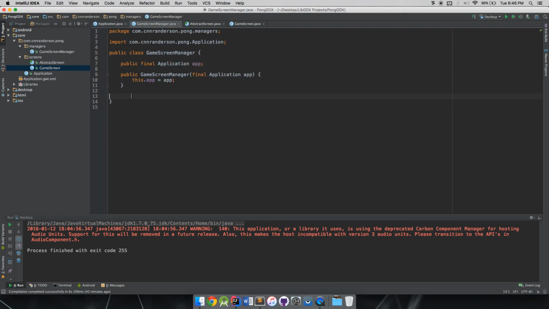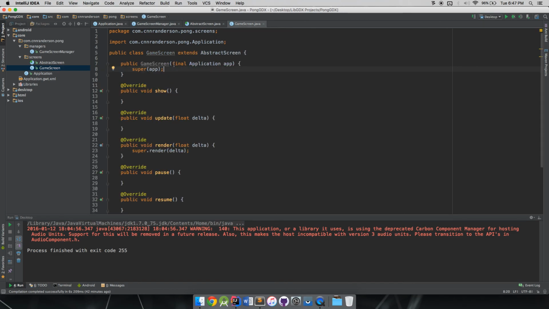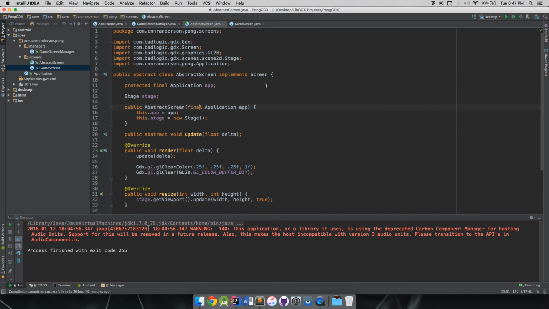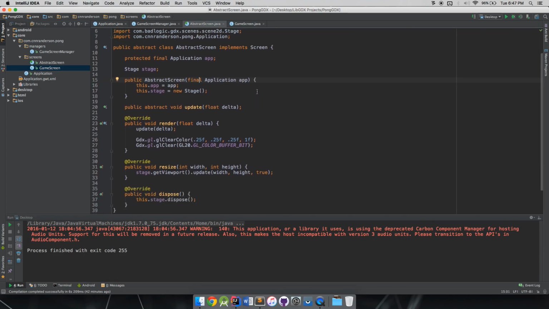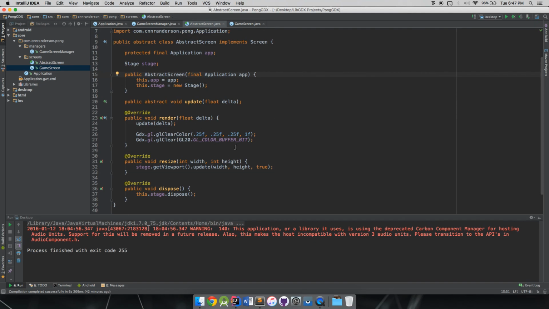We made our GameScreenManager and cleaned that up a little bit. We're passing around a reference to our application, and we'll be passing that application down to our game screens, which we have here. You'll see we have a reference to this app, which gets sent to our super class, the AbstractScreen, and this houses our core functionality. We separated the render method into two methods, more or less, so we can separate the logic of our update and our render logic as well.